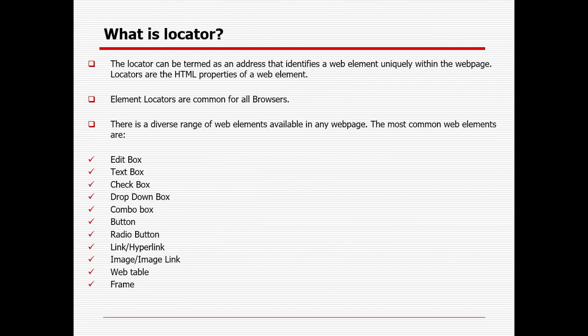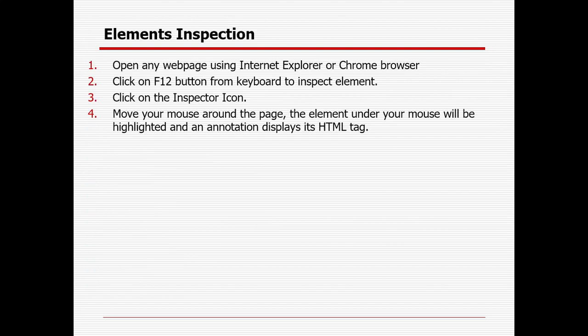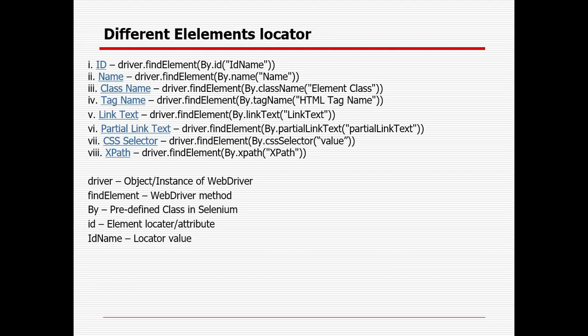There are 8 element locators available. You can open any page, you can load any URL, right? You can just press the F12 button, and you can get all the different properties of the element. In case ID, class, name are available, you can identify the element. Otherwise you can go with link text, partial link text for links. In case nothing is available, you can go with the default XPath, CSS. In the upcoming session I will also cover how you can create your own customized XPath, CSS, in case ID, name, class name, tag name are not available at all, or maybe those are available but you are not able to identify the element uniquely with these default attributes.